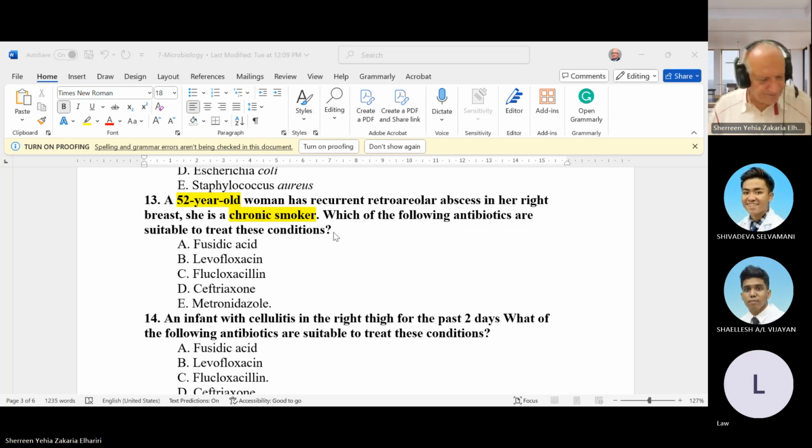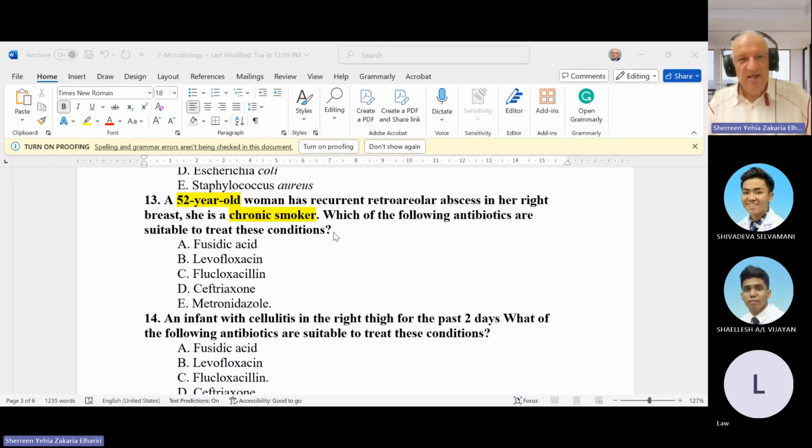Anyone? What is the diagnosis? Could it be ductal ectasia of the breast? Yeah, this patient has duct ectasia.